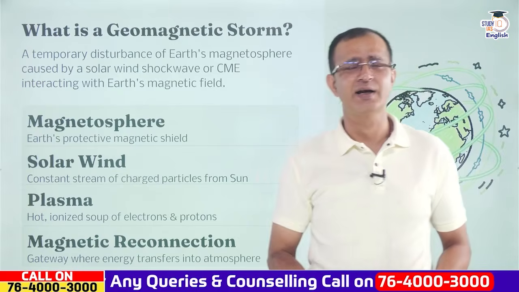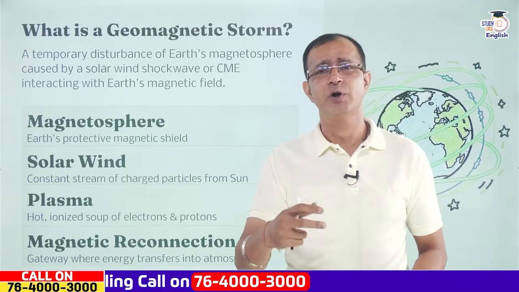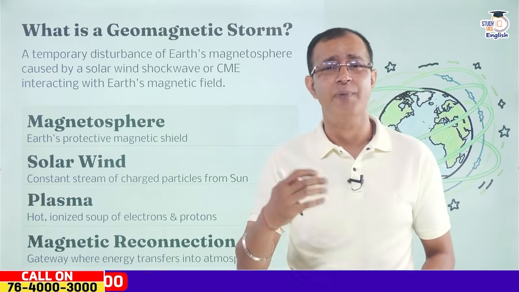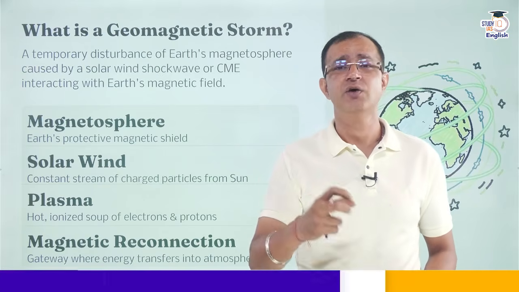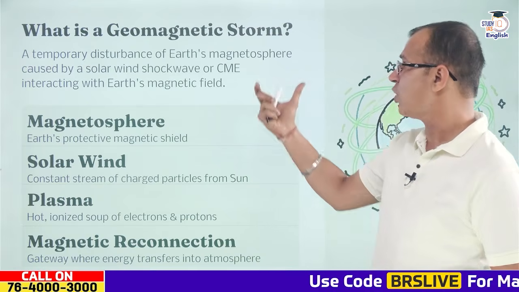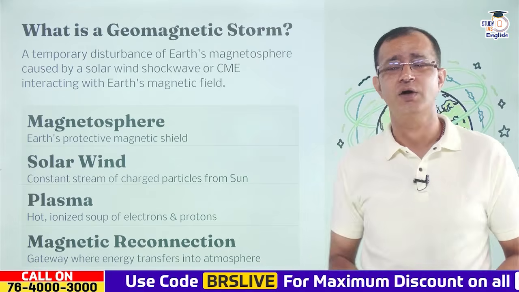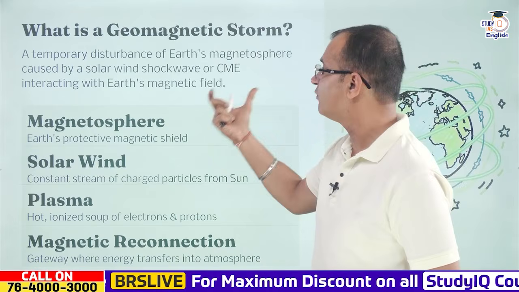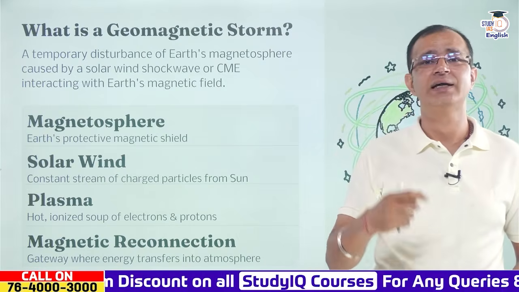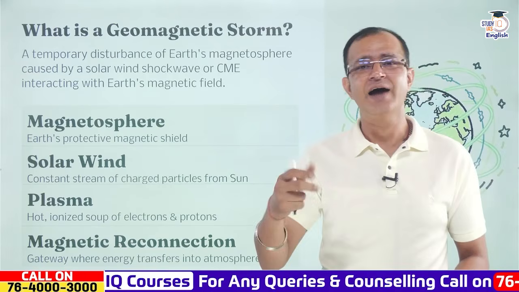When it comes to a geomagnetic storm, please remember that it is basically a disturbance caused by solar flares or coronal mass ejections, that are bouts of charged particles which escape the solar surface. This temporary disturbance of the Earth's magnetosphere is caused by the severe solar wind, and ultimately the shock wave or the coronal mass ejection interacts with the Earth's magnetic field, and that is what results in geomagnetic storms. Now we have the magnetosphere.